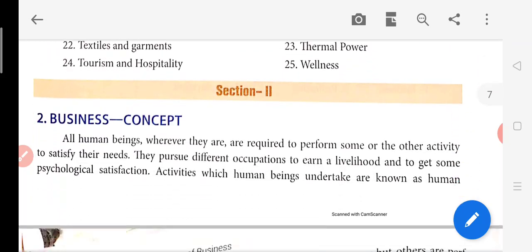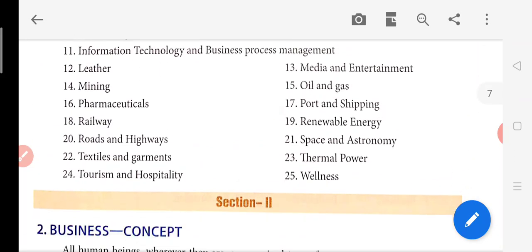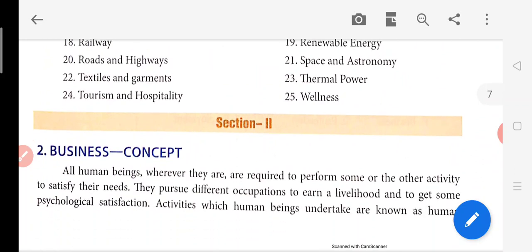So in this video we covered this much part. Now in the next video we will be covering business and its nature, significance, concept and all.